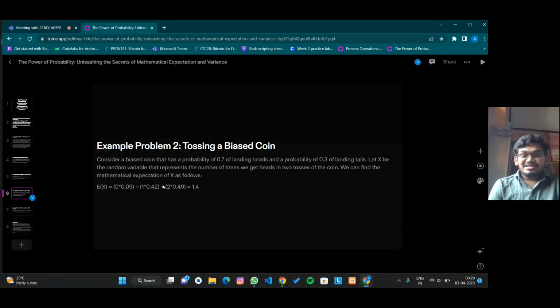Let x be the random variable that represents the number of heads in two tosses of the coin. We can find the mathematical expectation of x as follows. E of x equals 0 into 0.09 plus 1 into 0.42 plus 2 into 0.49. On calculating we get 1.4.